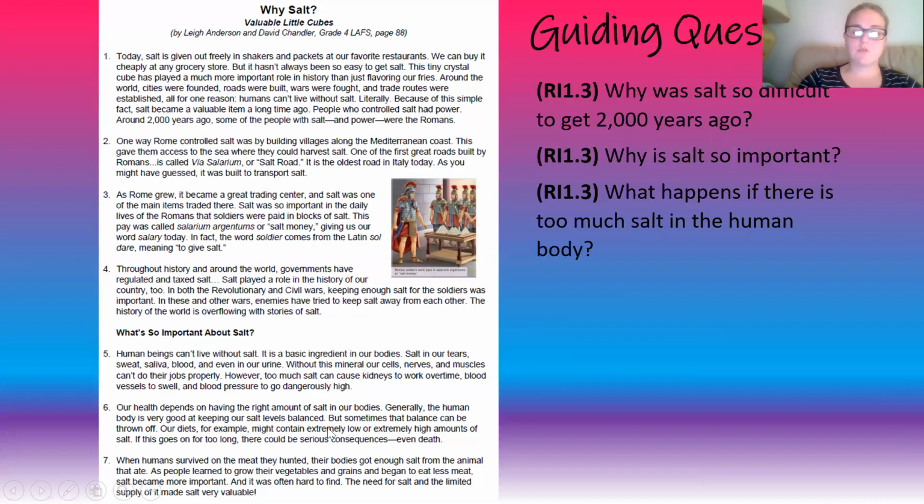Then it says down towards the bottom of paragraph 6, our diets, for example, might contain extremely low or extremely high amounts of salt. If this goes on for too long, there could be serious consequences, even death. So it tells us these are things that could happen to the human body if we don't get enough salt or if we get too much salt.